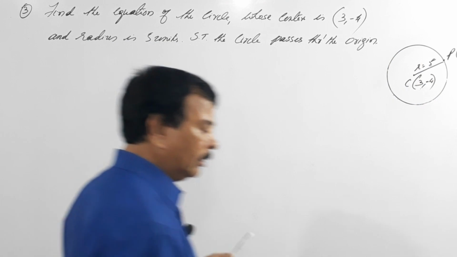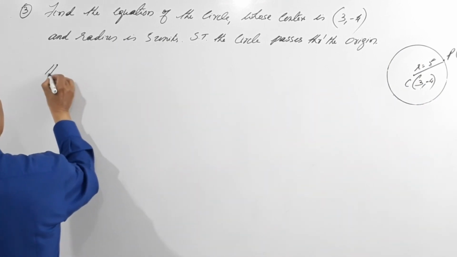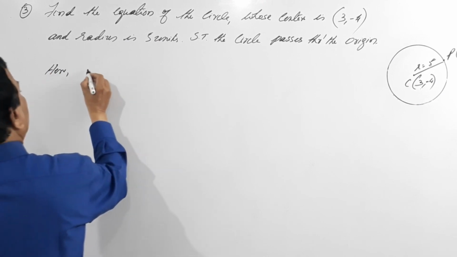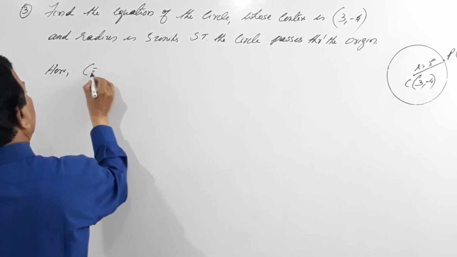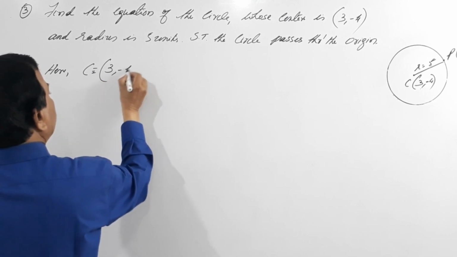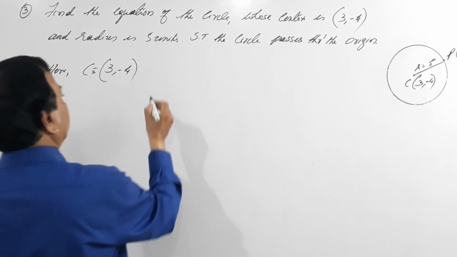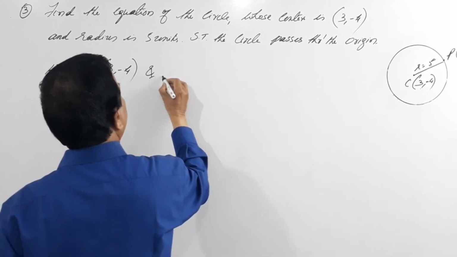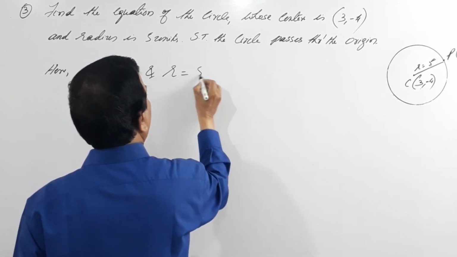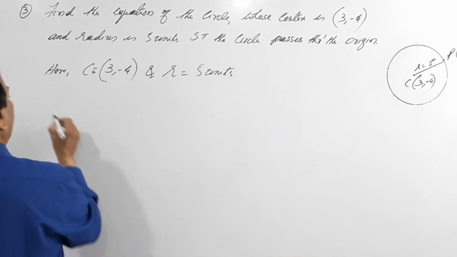So as usual, we'll use the thing from before. Here the center C equals what? 3 comma minus 4. The center is 3 comma minus 4, and radius equals 5 units, right?